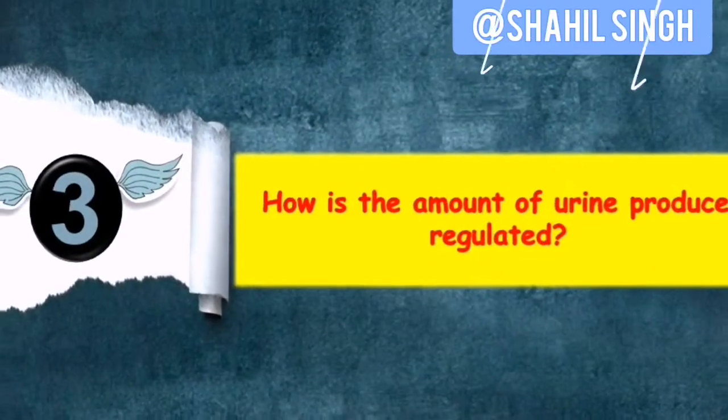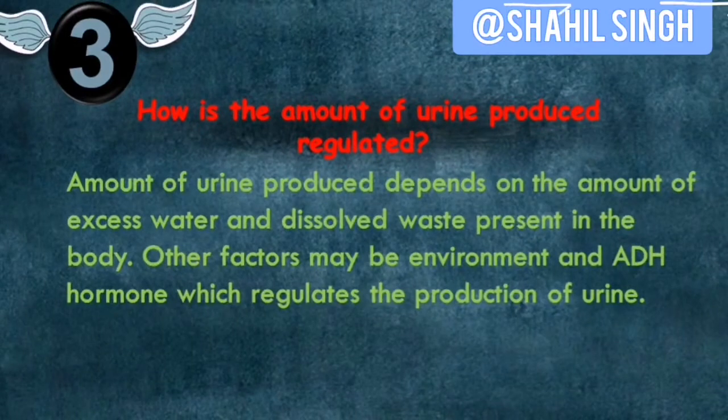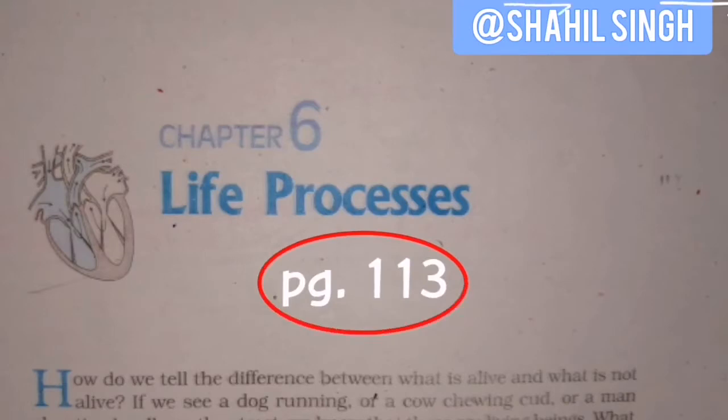So the next question is, how is the amount of urine produced in our body regulated? So it basically asks you to describe reabsorption. The amount of urine produced depends on the amount of excess water and dissolved waste present in the body. So the larger the amount of water present in your body, the less the reabsorption will occur. Or if you have less water in your body, your capillaries will absorb most of the water from your urine. Also, it depends on the amount of waste you have produced. So if you have produced a lot of waste, then some water will be required to move that waste through the nephron. So the set of next questions is on page number 118 and these are MCQs.